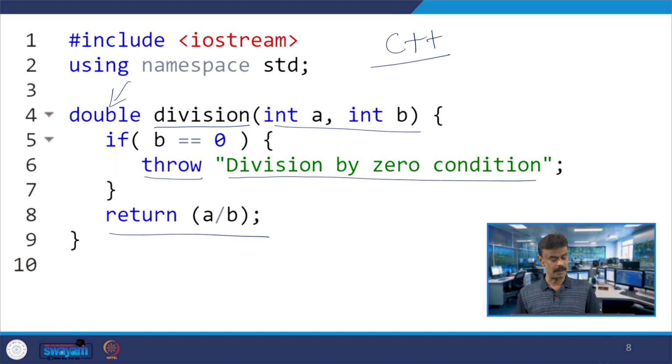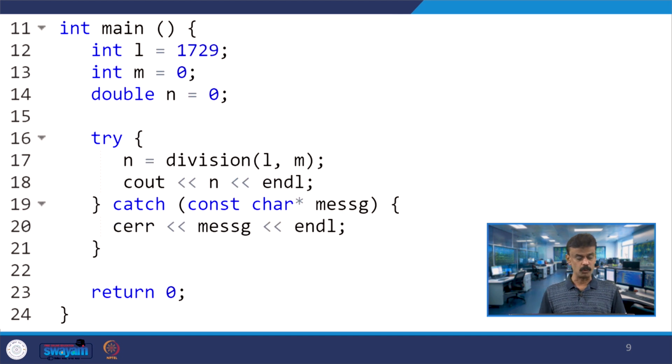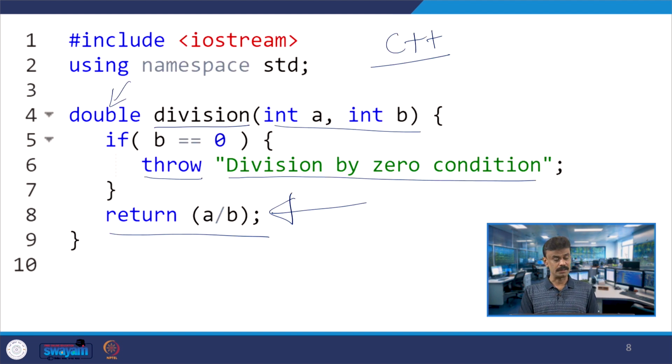Suppose b is not 0, it will come to this part and compute a divided by b. Now go to the main program. In the main program, I have int L equal to 1729 and int M equal to 0. Let us have double n equal to 0 because I am going to do the division, and the return type of the division function is also double.